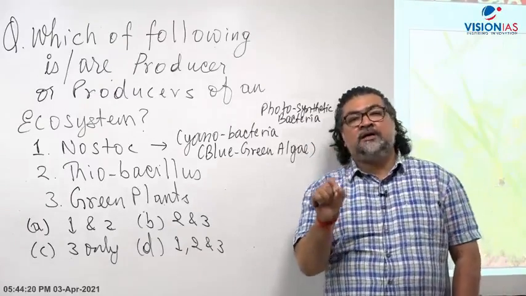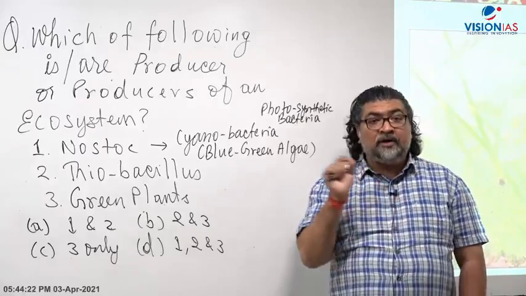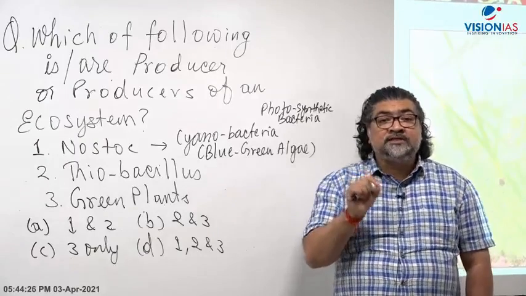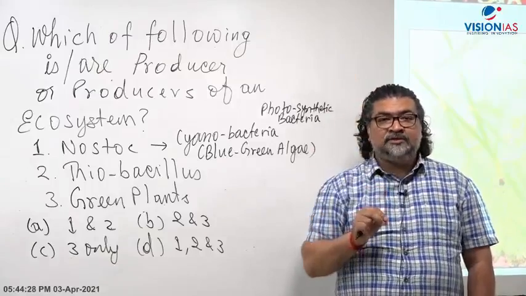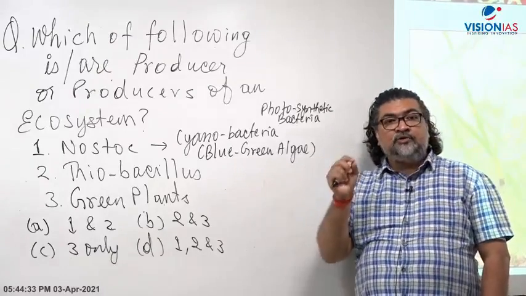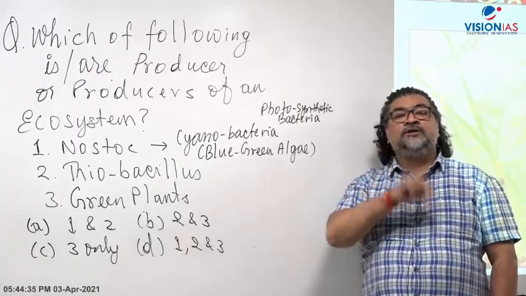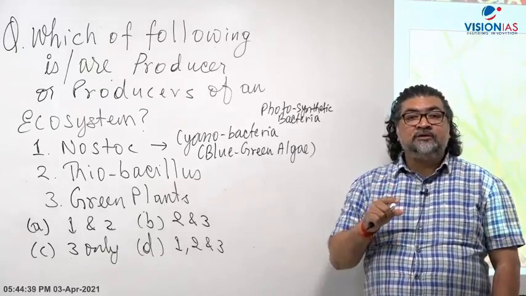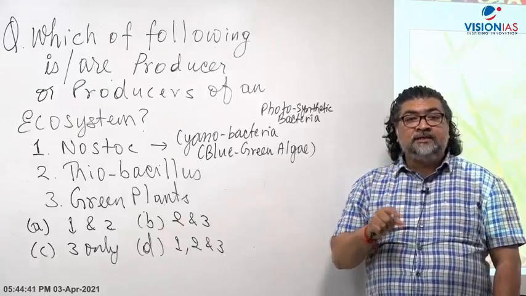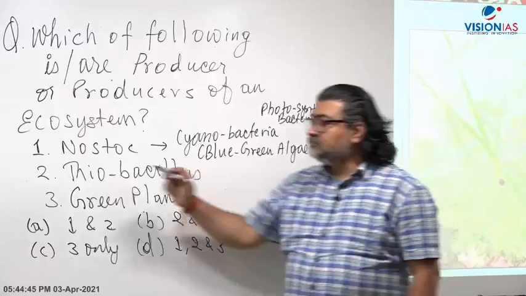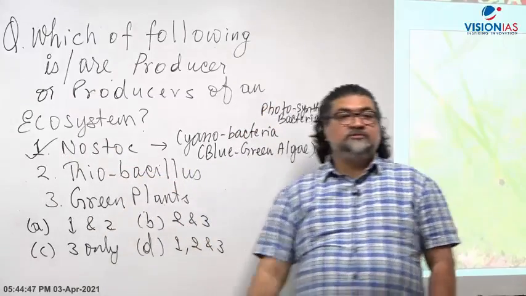Nostoc, Anabaena, in the azolla plant, a fern, traps the sunlight, has the chlorophyll pigment, and is able to synthesize carbohydrate, glucose. Producers are what? Producers are those organisms which can make their own food. So one is correct.